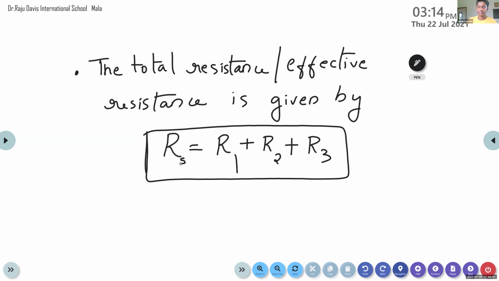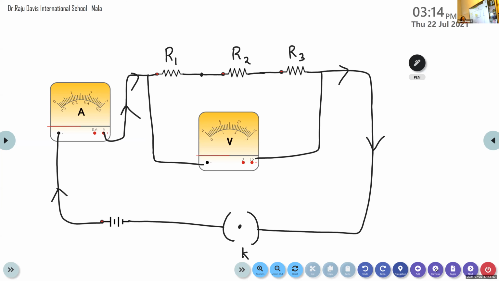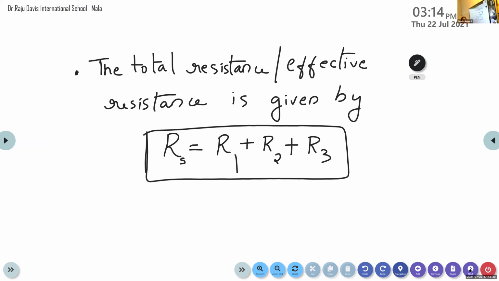Bhadra, what is the equation for calculating the total resistance of a series combination? R is equal to R1 plus R2 plus R3. Okay, R is equal to R1 plus R2 plus R3. Try to learn this equation by heart. Now we are moving to the second point regarding the series combination of resistors. So the second point, in a series combination, the current flowing through the circuit is same.